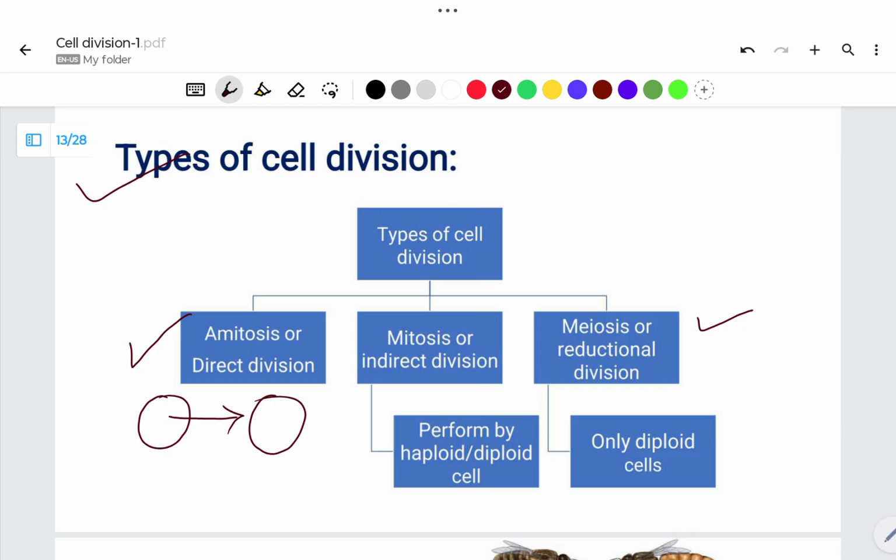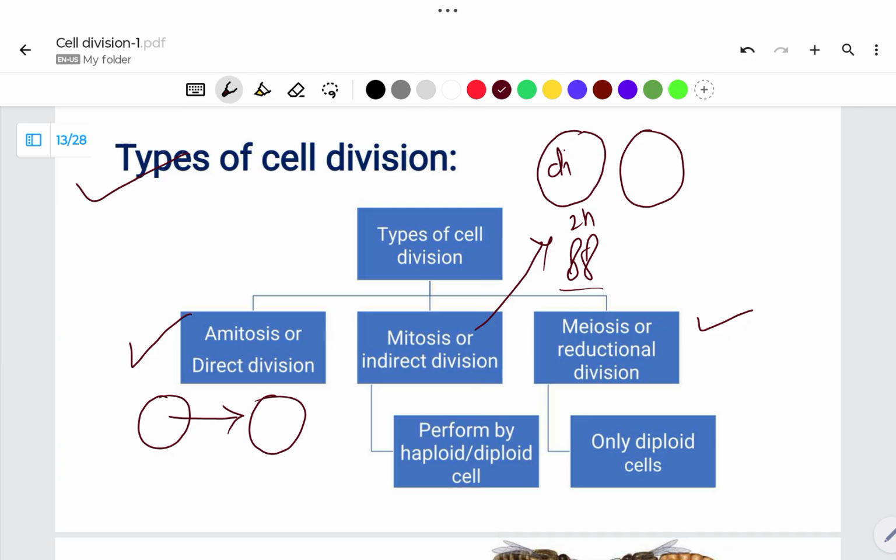In the case of mitosis, two types of cells can be involved: diploid cells, or 2n cells. What is meant by diploid or 2n? It means two copies of the DNA are present.